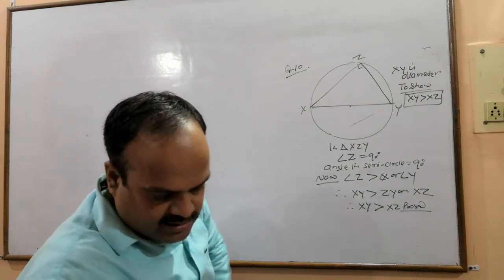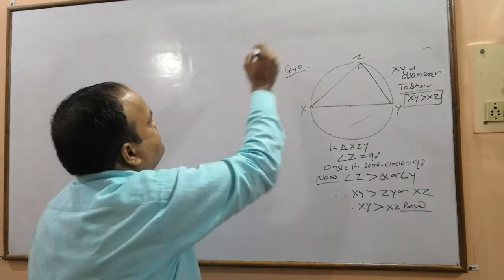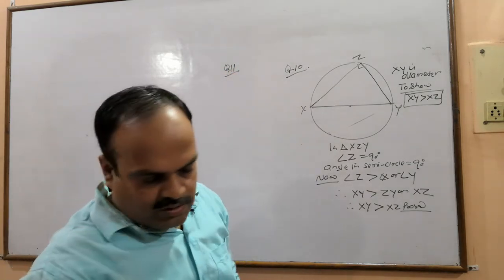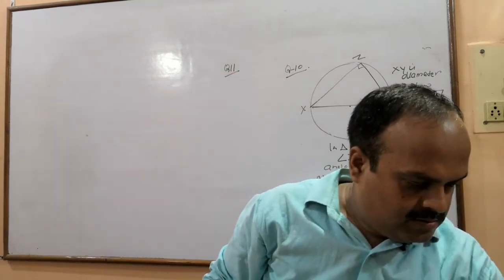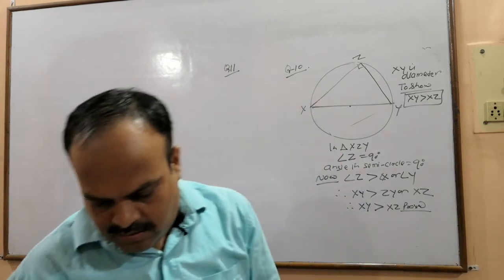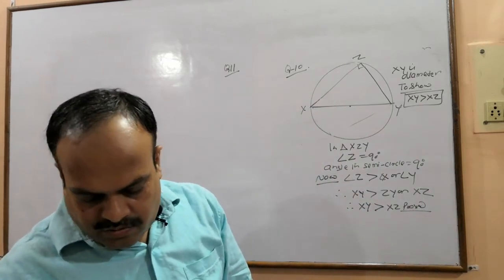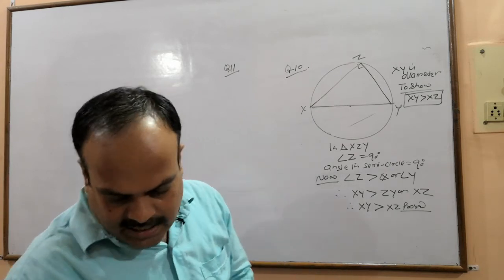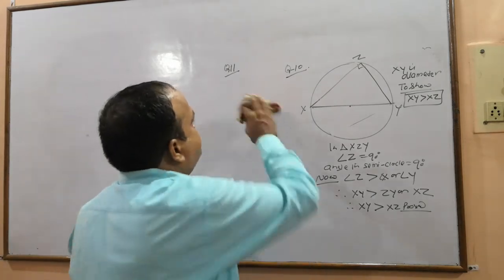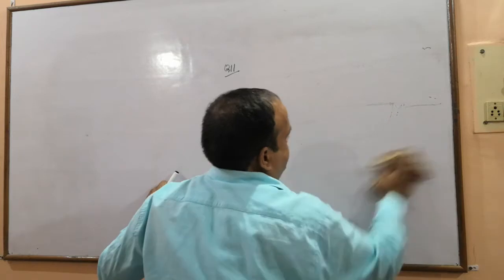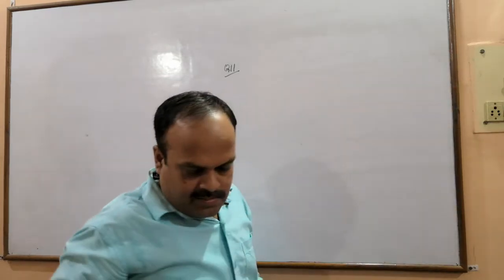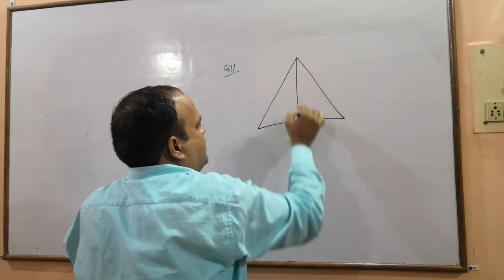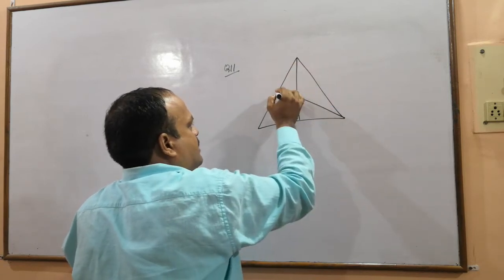Question number 11. What do we have? We have 8.94. Let's draw the diagram. We have a triangle in which altitudes are there.